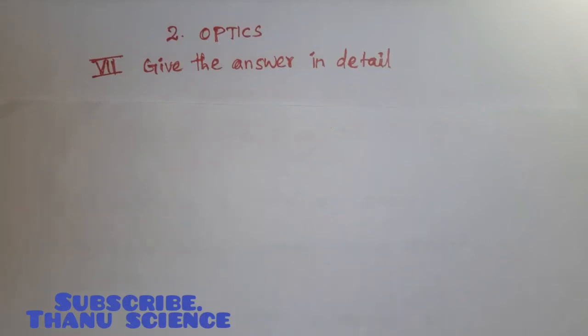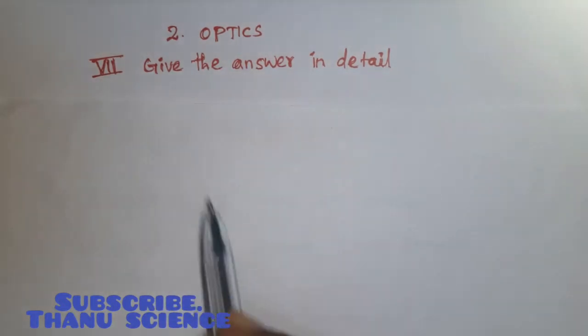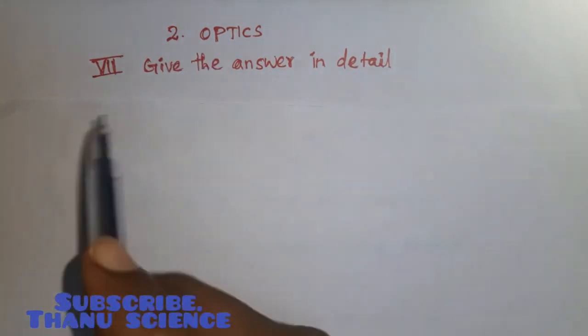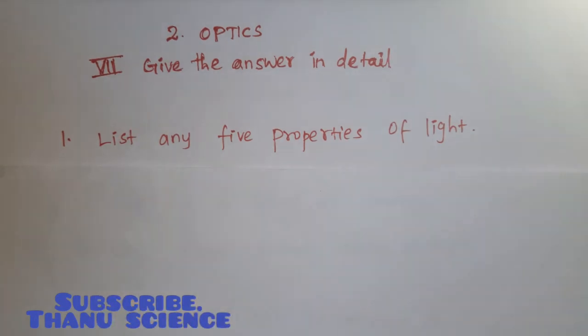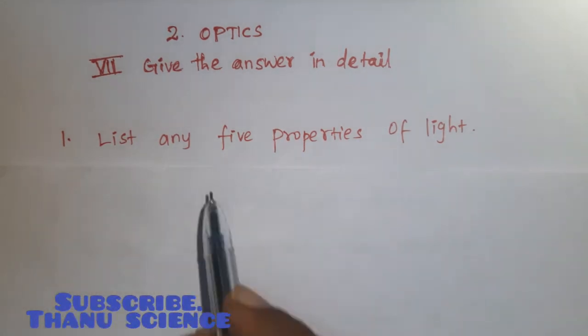Welcome to Tanu Science. In this video, we'll learn the answers for long answer questions of optics chapter lesson number 2. First question, list any 5 properties of light. So any 5 properties you can write.